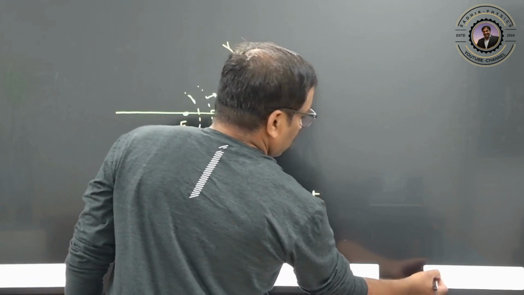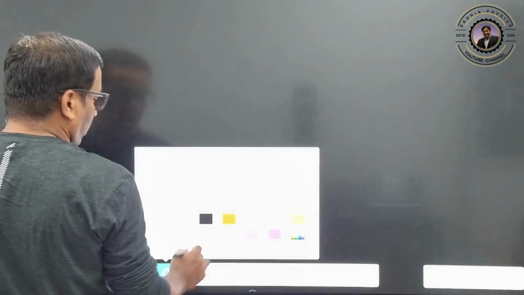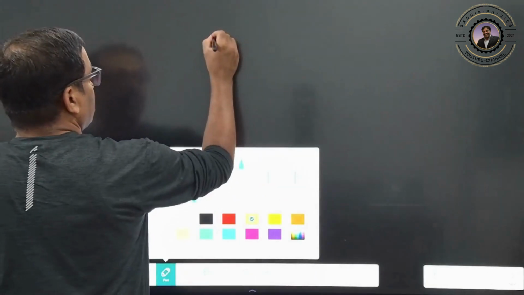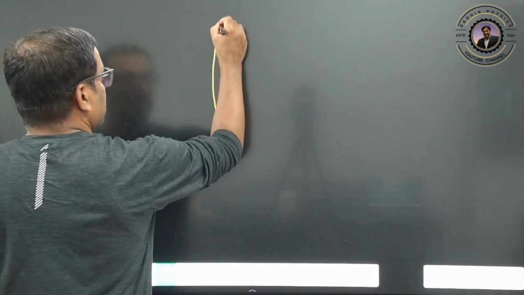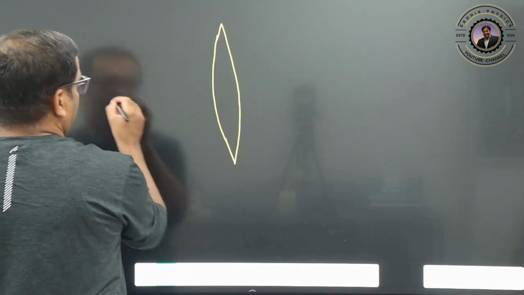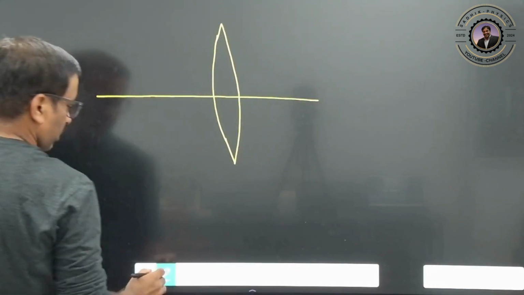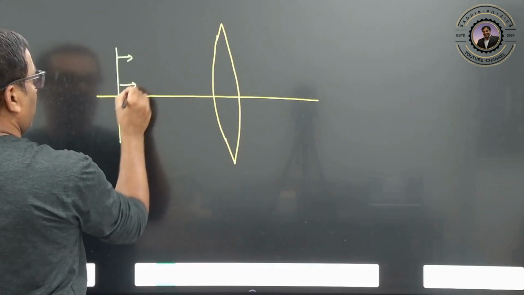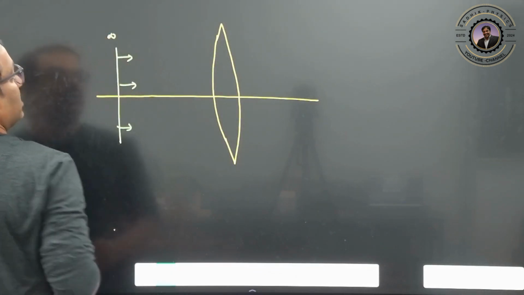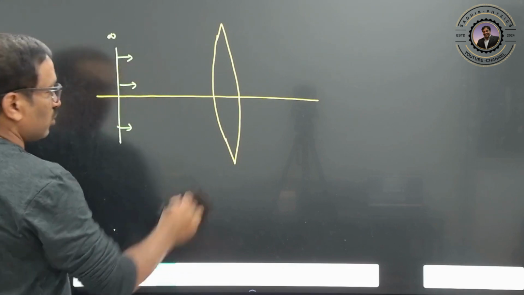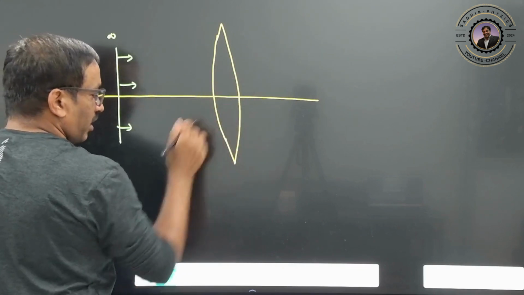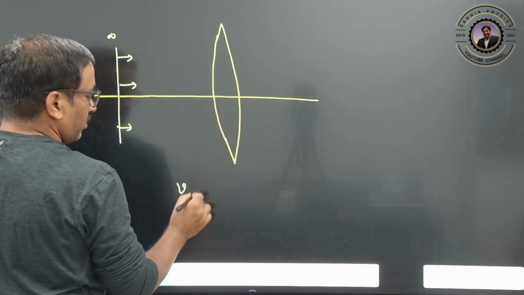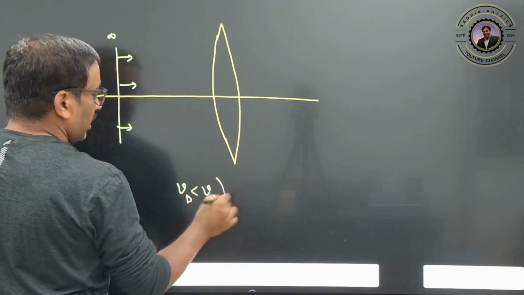Right? So next one. Now we'll go for how the image is formed by the lens. This is your convex lens. Clear? So this is one plane wavefront, no? Plane wavefront means what? The object is at infinity. We know that. So this is your denser medium, this is your rarer medium. Therefore the speed of light in the denser medium is smaller than the speed of light in the rarer medium.